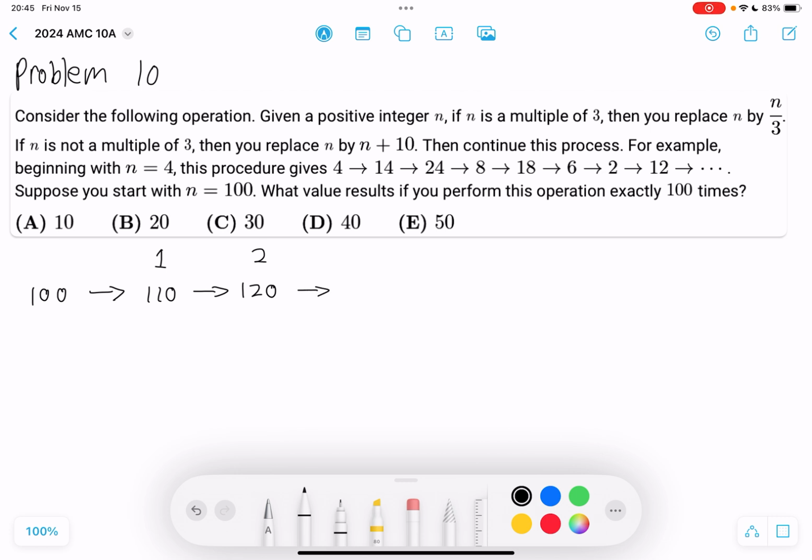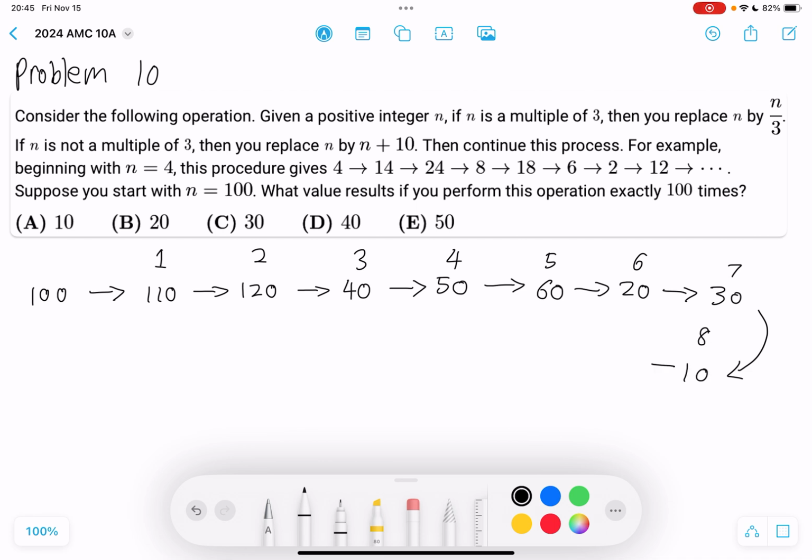And then 120 divided by 3 is 40. 40 plus 10 is 50. 50 plus 10 is 60. So you divide 60 by 3, which is 20. 20 plus 10 is 30. 30 divided by 3 is 10. 10 plus 10 is 20. 20 plus 10 is 30. So we come back to 30 again.